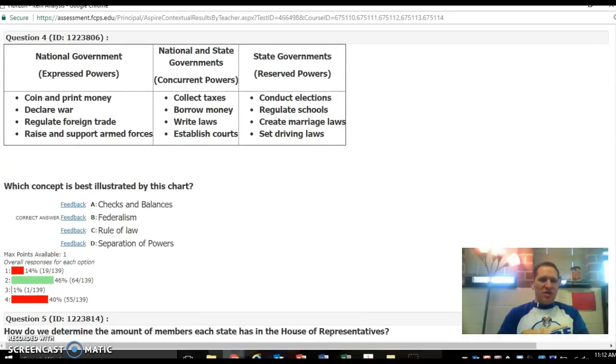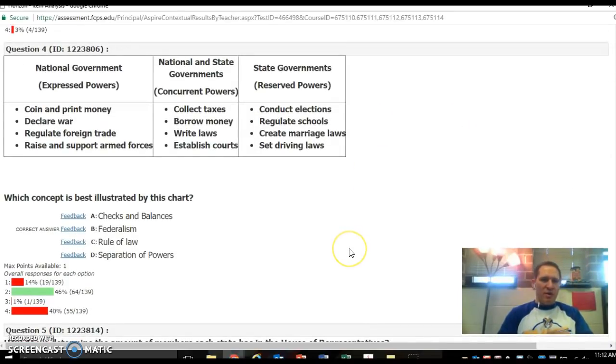Question 4 was really disappointing. A lot of you picked separation of powers here. And I think you just looked at the chart and saw things side by side and said, oh, it's separation of powers. But it says national government, it says state government, and it says both, right, concurrent. And when you're dividing things between national and state government, that's federalism. And it's on the left side of the 9-box chart because it's kind of going down.